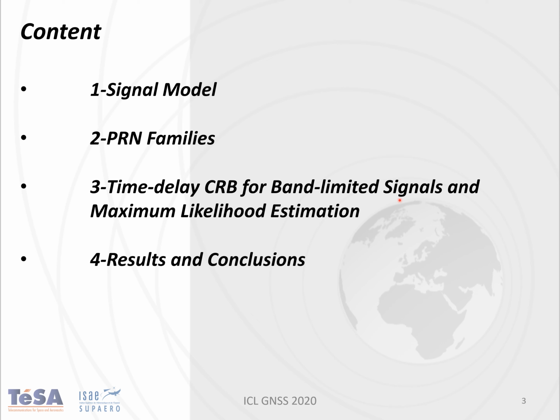So thanks to this time delay Cramér-Rao bound for band-limited signals, we are going to compute this formula considering the samples of the signal, and as a result, we are going to consider this pseudorandom noise effect. In order to verify this formula and to compute the threshold, we are going to compute the maximum likelihood estimation. Finally, we will present the results and the conclusion.